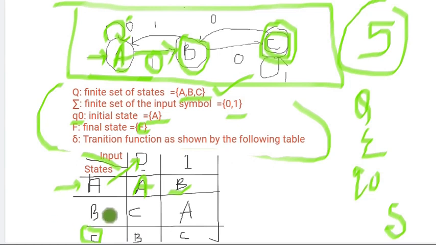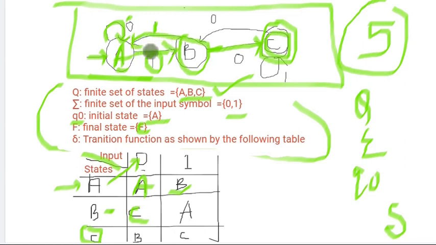If I am giving input 0 on B, the arrow moves from B to somewhere else, and here it is moving to the state C. Okay, from B on input 1, where is it moving?